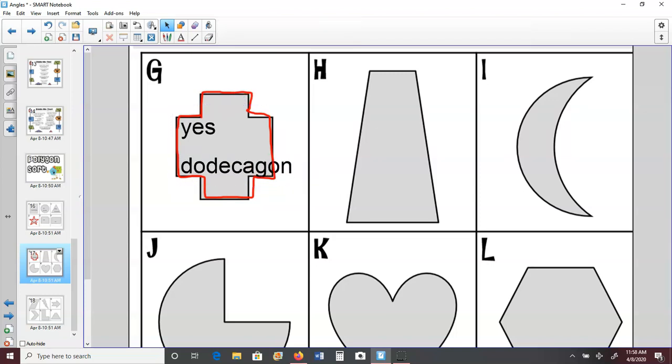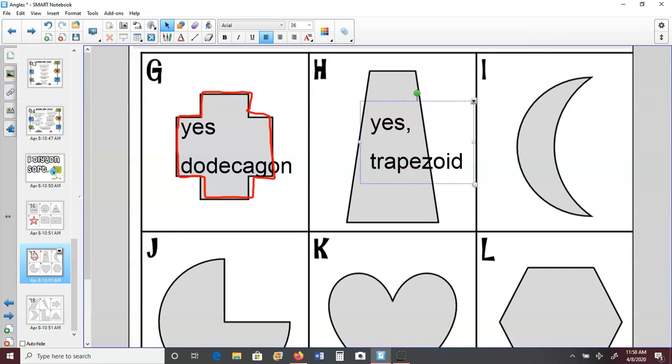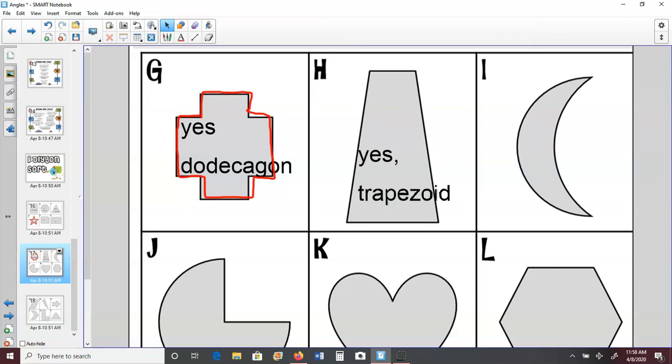All right, letter H, is this a polygon? Yes, it's all closed up and has straight sides. When we count them, 1, 2, 3, 4. So it's a quadrilateral, but does it have a special name? I'm going to say yeah, it does, because the top and the bottom are parallel. So this only has one set of parallel sides. So we would call it a trapezoid or a trapezium if we were in the UK. But we're not, so we're going to stick with trapezoid.